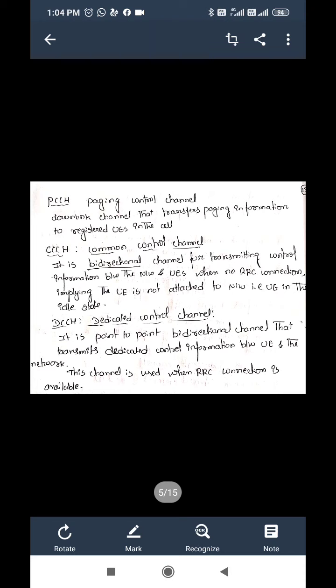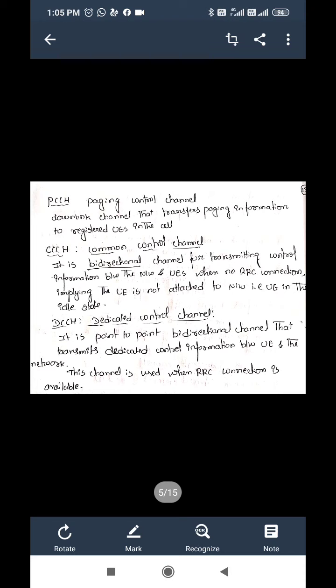Next is CCCH, the common control channel. It is a bidirectional channel. The above three are downlink channels, but CCCH is bidirectional, so both the network and the UE come into the picture. It is a bidirectional channel for transmitting control information between the network and UEs.